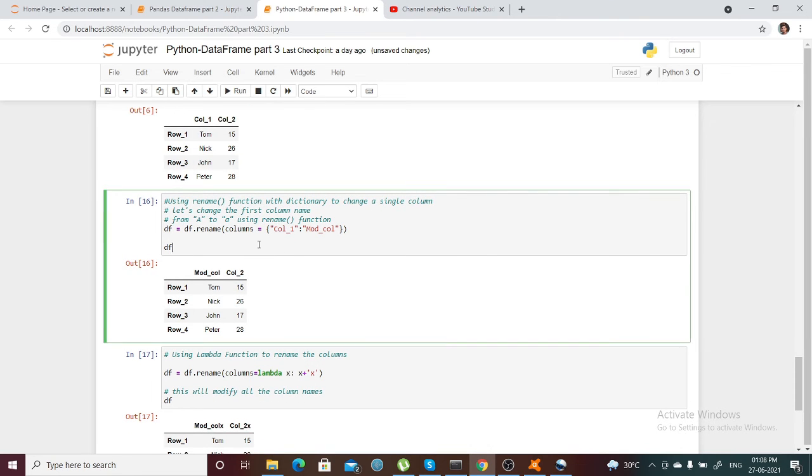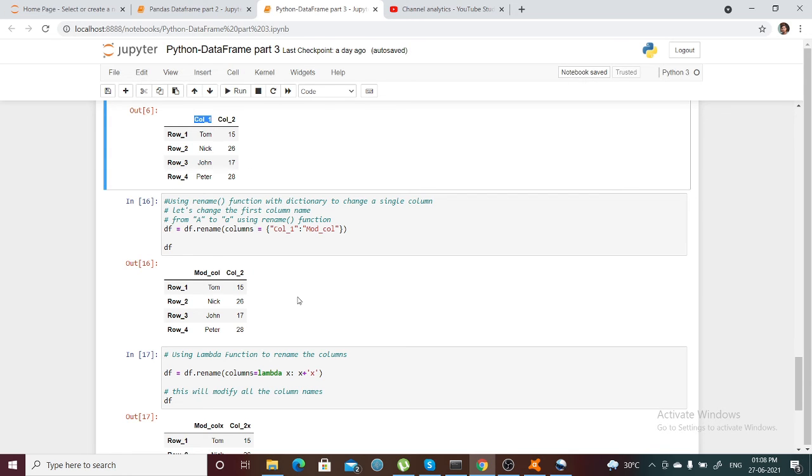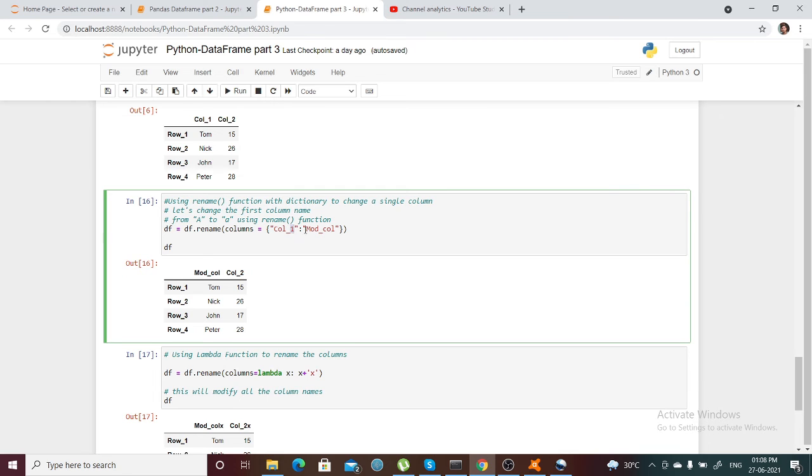And one more way we can rename. You can do it by this previous way, or you can just take the rename function. Initially this is my column name, for the first column, col1. So I want to change this col1 to mode col. If I want to change this, I can pass columns to rename, like what I want to rename. So this column will change to mode column. So this way you can do renaming.